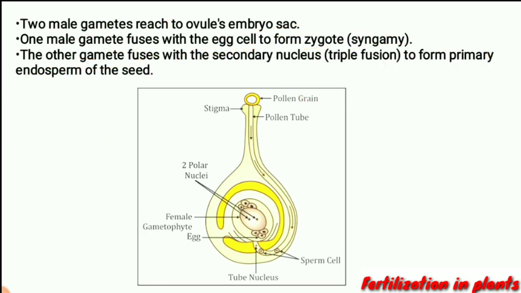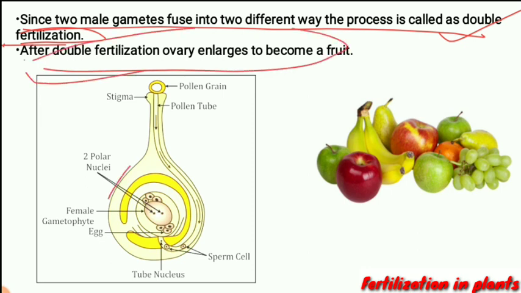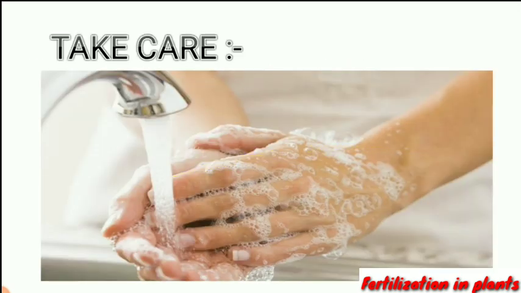Are you understanding? Since two male gametes fuse in two different ways, the fertilization is called double fertilization. After double fertilization, the ovary becomes enlarged to become a fruit. So fruits are enlarged ovaries. Hope this topic is clear.